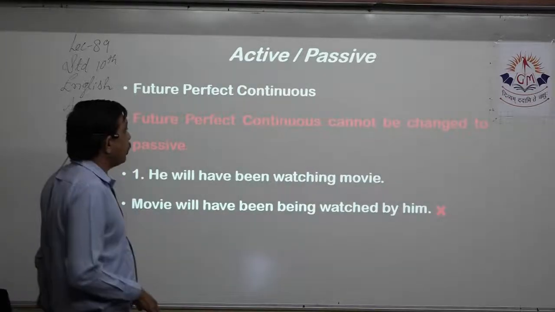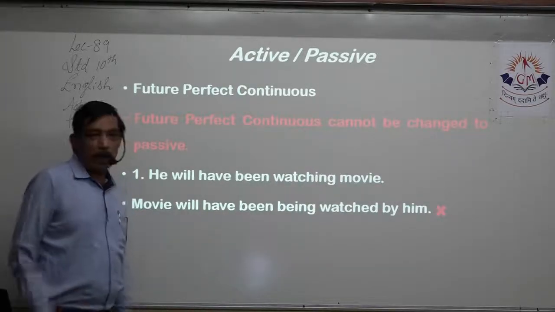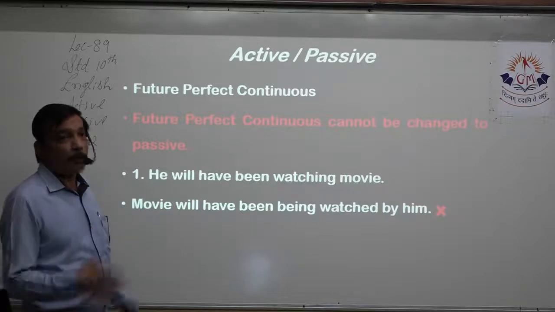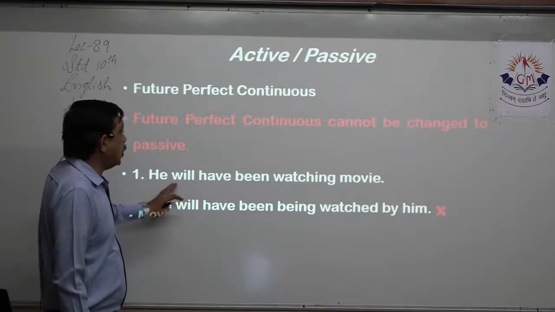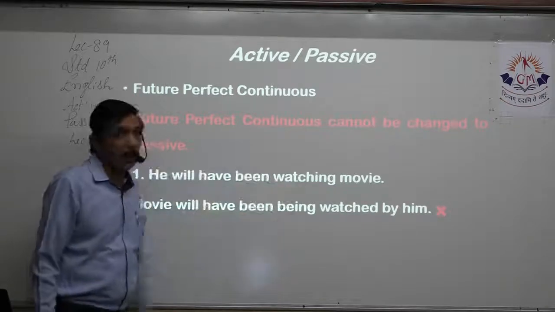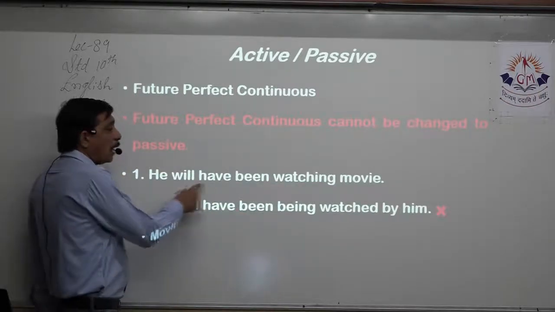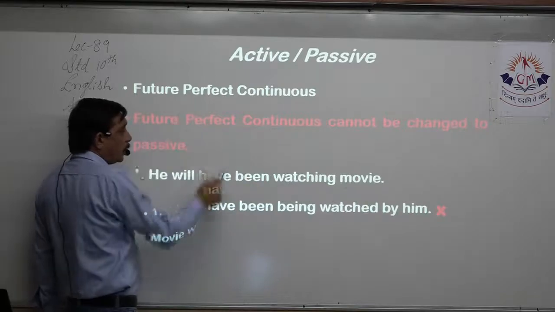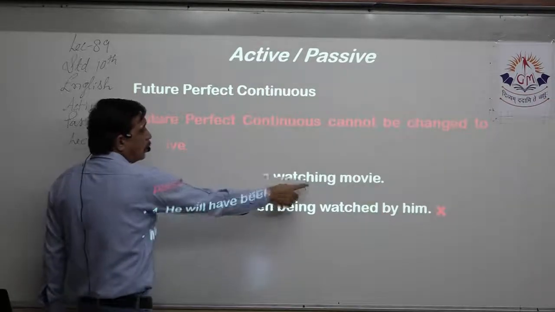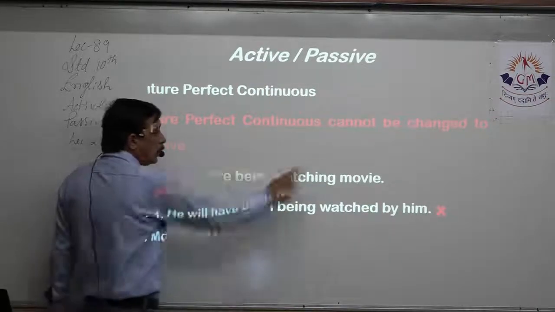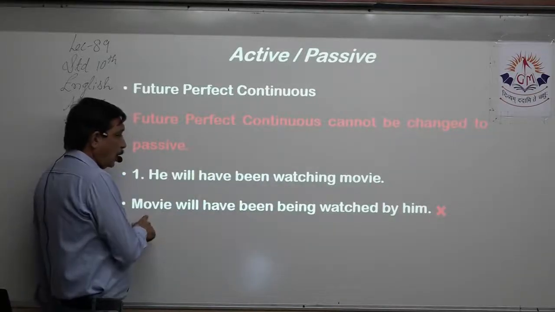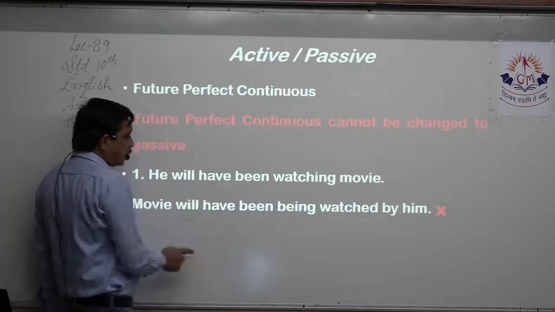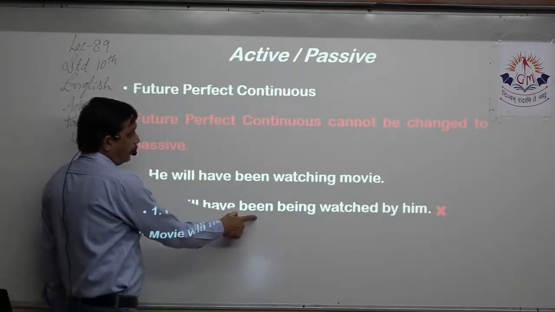Again, future perfect continuous cannot be converted into passive voice. Yes, one example is given of future perfect continuous. He will have been watching a movie. Where "will" is future, "have been" tells me this is perfect, and watching, that is continuous with ing form. And movie is the object. So I bring object to the front. Movie. Then I'll keep future perfect as it is: will have been.